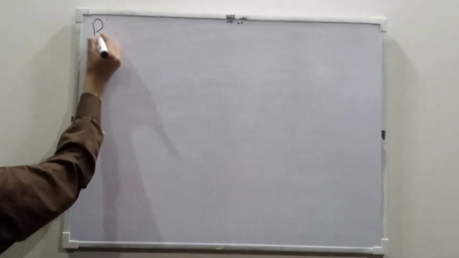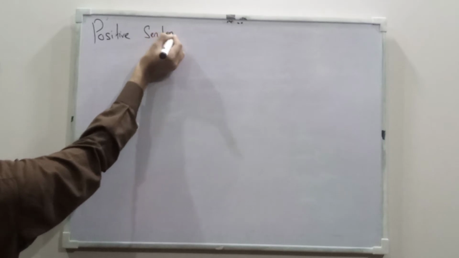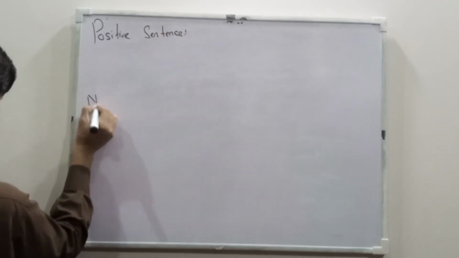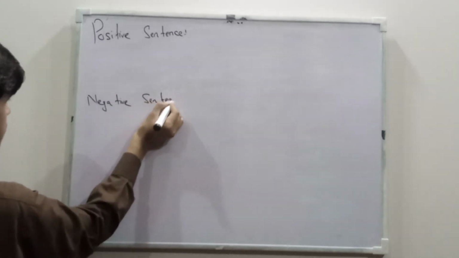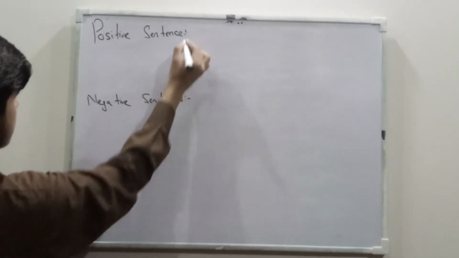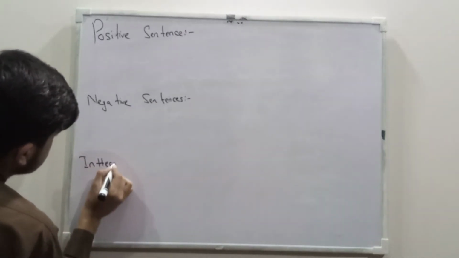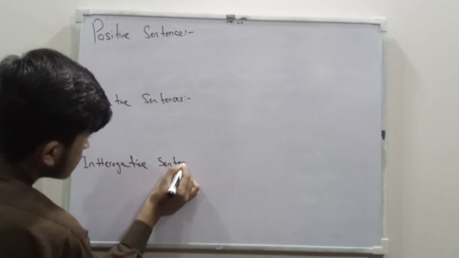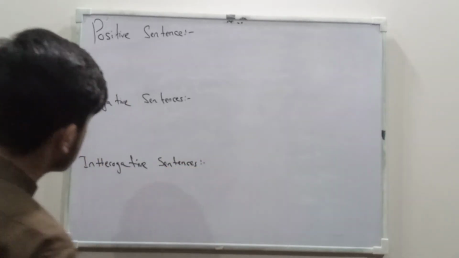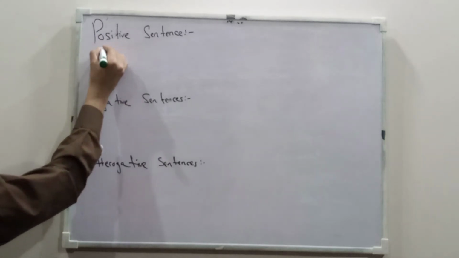First of all, examples of positive sentences, then examples of negative sentences, and at last examples of interrogative sentences. We can also say question mark sentences, in which we ask questions. First of all, positive sentence, I will make that.